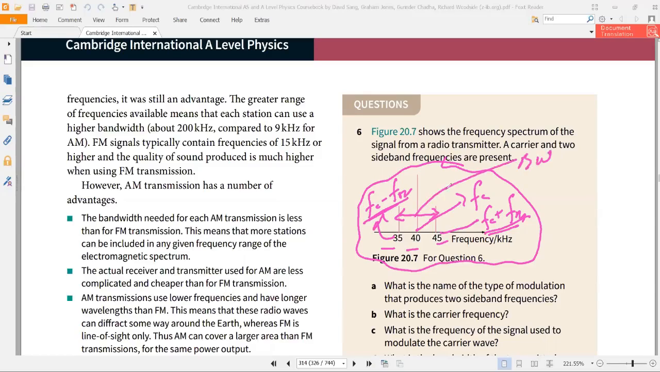And this is the curve of one radio station. One radio station will have this curve. So this will be the frequency modulation. But what is the carrier frequency? The carrier frequency will be 40 kilohertz. What is the frequency of the signal used to modulate the carrier wave?